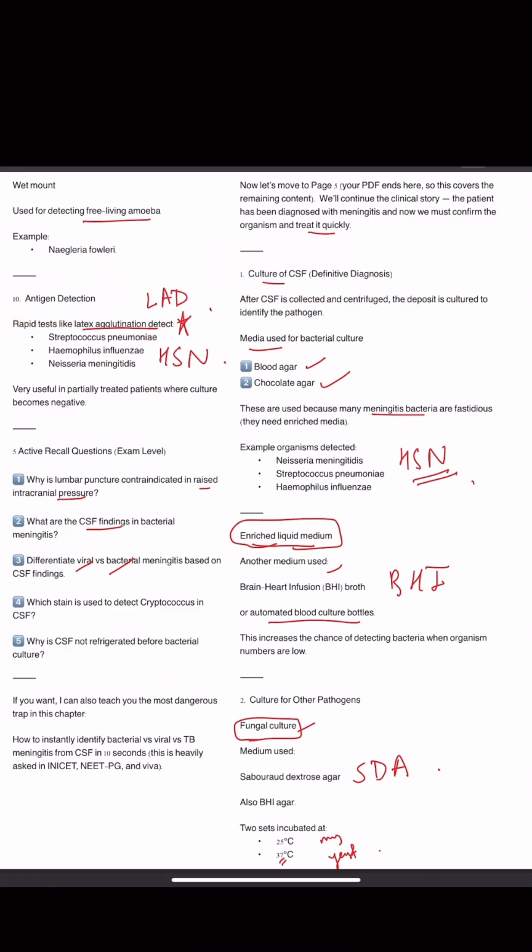Then we come to the culture of CSF, using enriched media for bacterial culture, that is blood agar, chocolate agar, and enriched liquid medium, another medium like BHI. Then culture for other pathogens. This increases the chance of detecting bacteria when organism numbers are low.